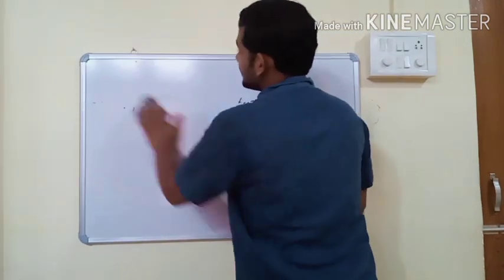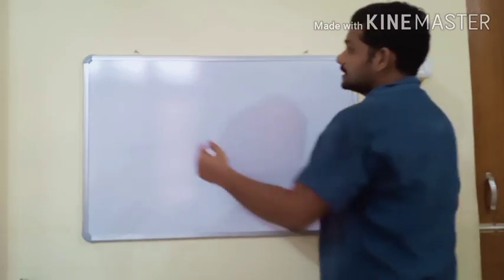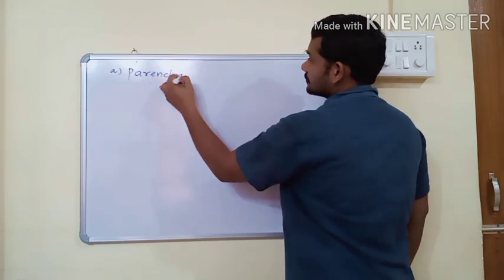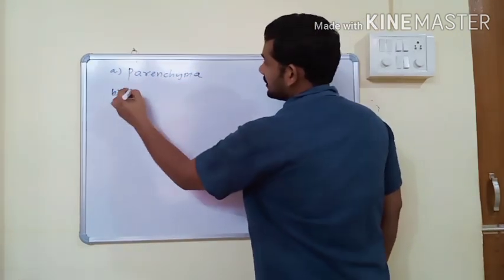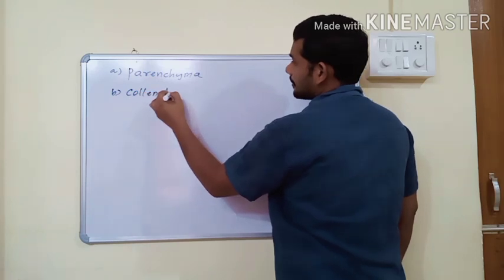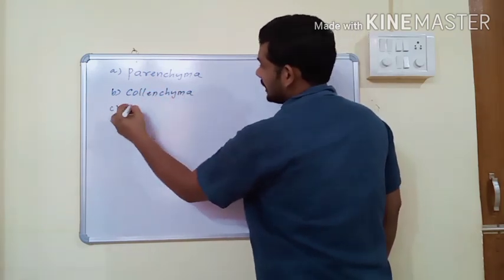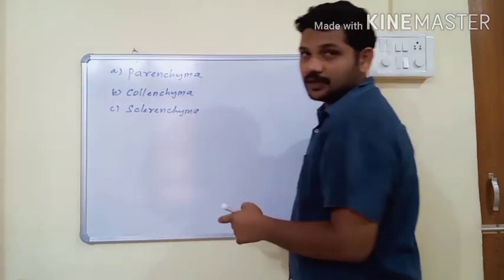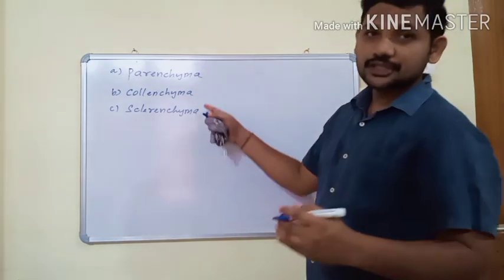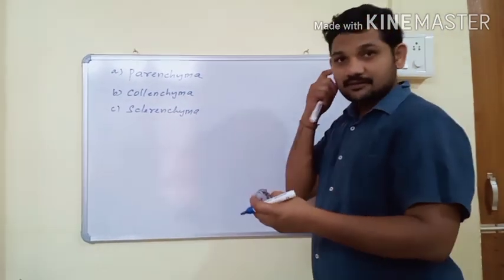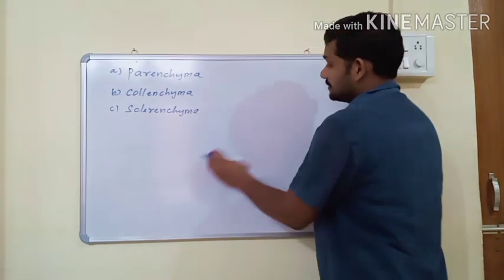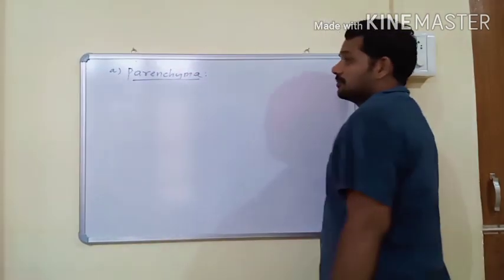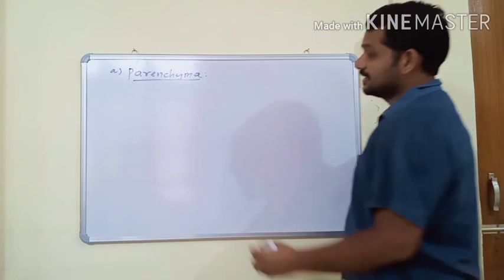First, let us discuss simple permanent tissues. There are three types: parenchyma, collenchyma and sclerenchyma. These are the three types of simple permanent tissues. Tissues mean a group of similar cells having a common function. We will discuss all three types one by one. The first one is parenchyma.